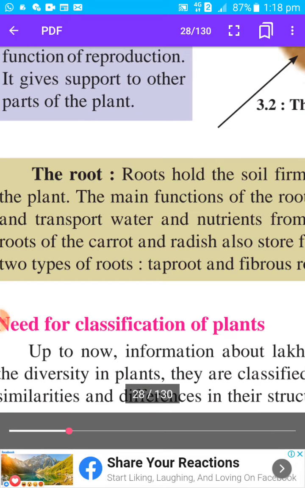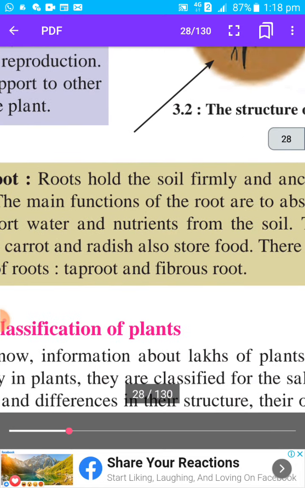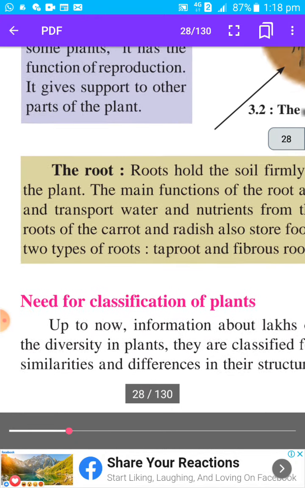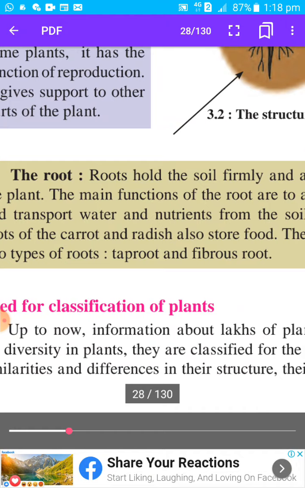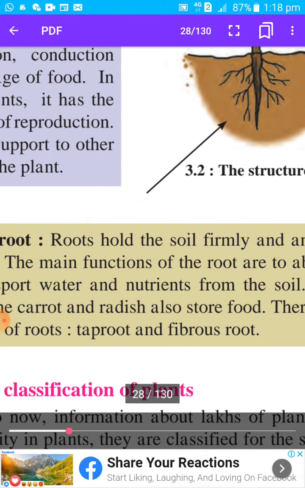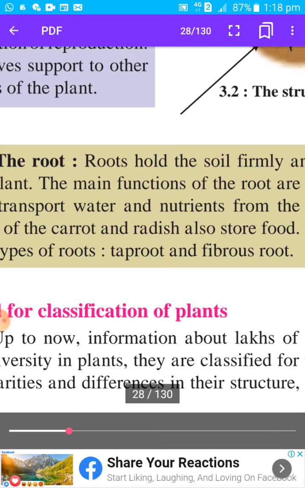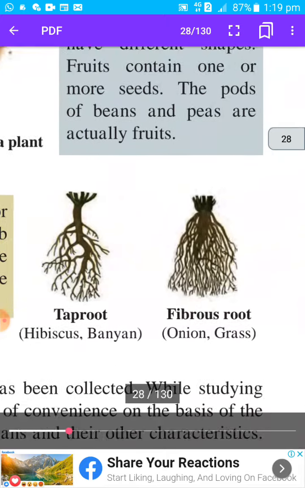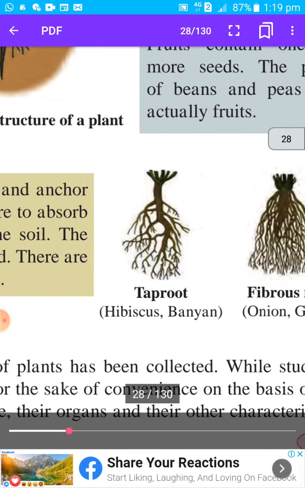Then the last part of the plant is the root. The roots hold the soil firmly and anchor the plant. So the main function of the root is to take water and minerals from the soil and give it to the stem, and the stem gives it to the leaves, and then from that food is synthesized. Okay, and another function of the root is to hold the soil tightly so that the plant can stand. Understood? So two functions are carried out by the root. First one, absorption of water and minerals from soil, and second one, to give support. Okay, so these are the two functions of the root.